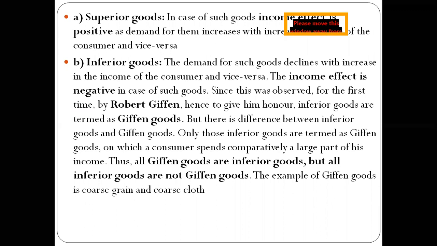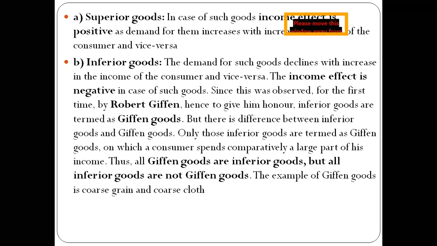In this particular case, the demand of goods declines with the increase in consumer income and vice versa. So the income effect is negative in case of such goods, but there are certain other types of goods also, which show the direct relationship between price and demand.